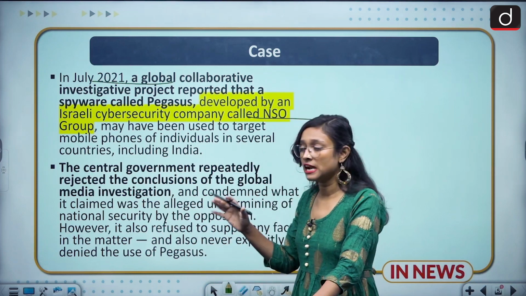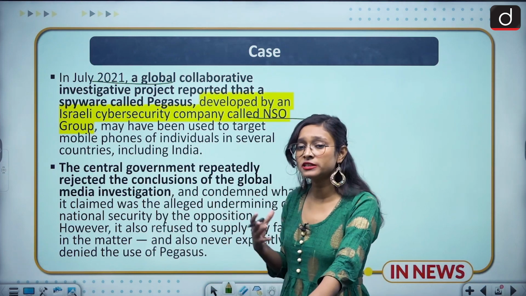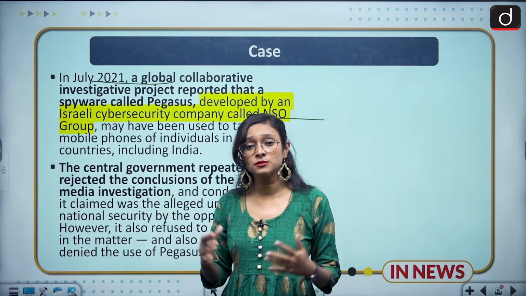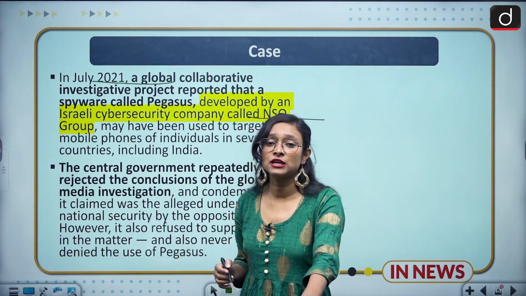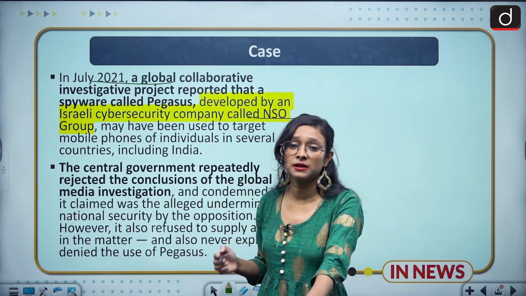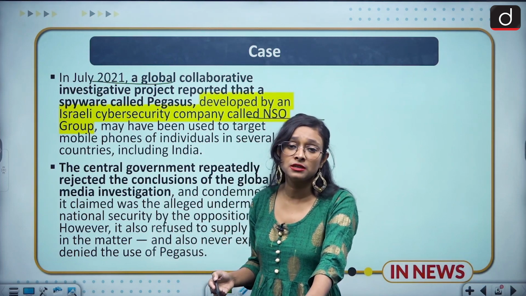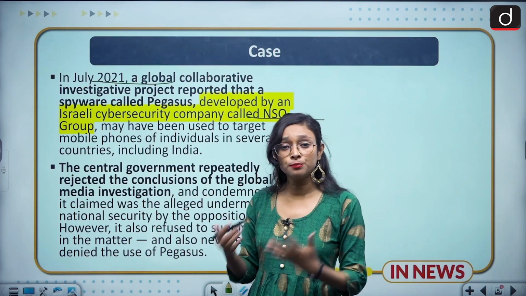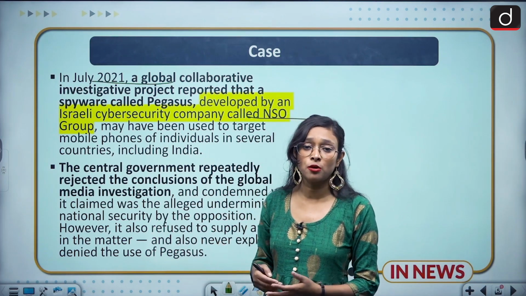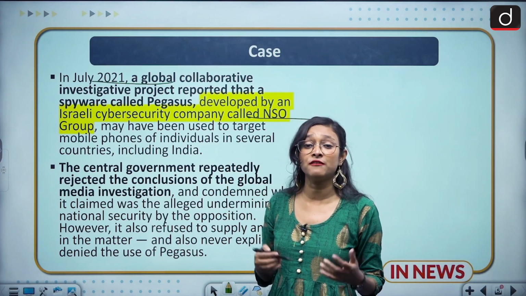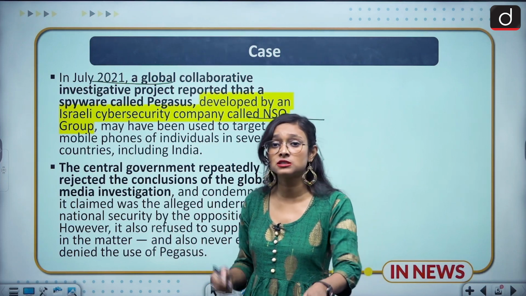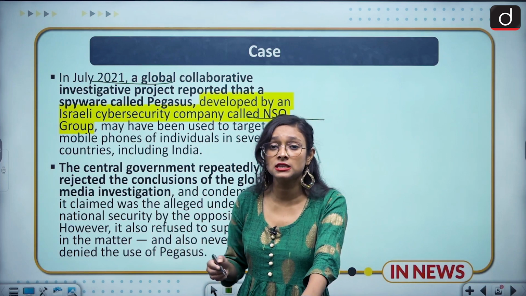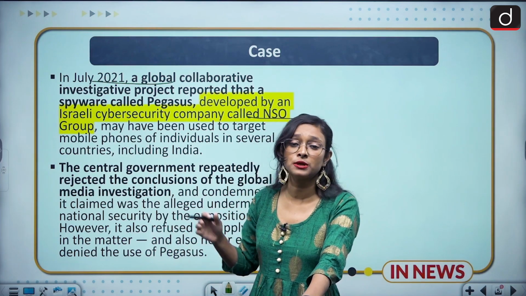So this was the case at that time, and after that there were so many problems in the media, and because of that many political leaders complained that it infringes our privacy. Because of these privacy concerns, this topic became of national importance, because privacy is mandatory for every citizen of this country. The case reached the Supreme Court.